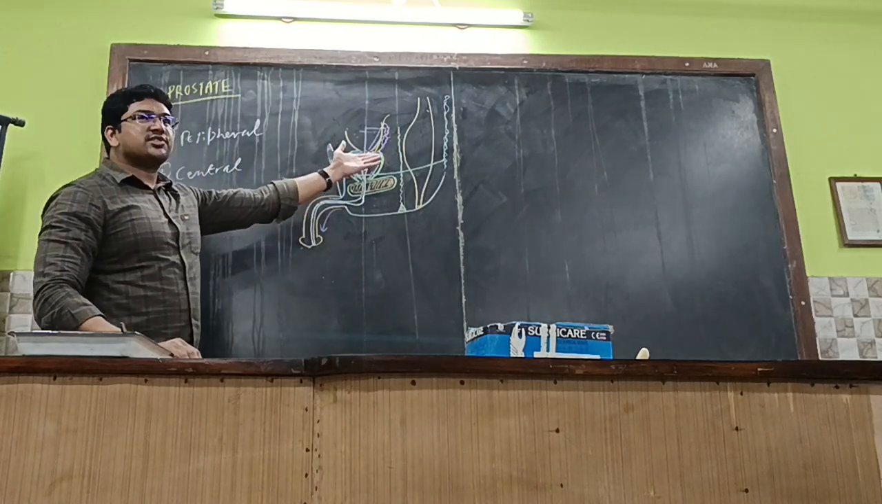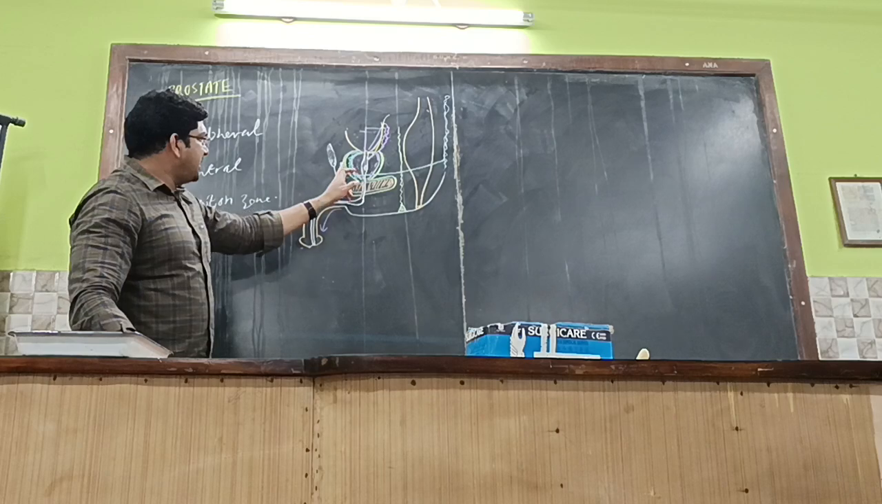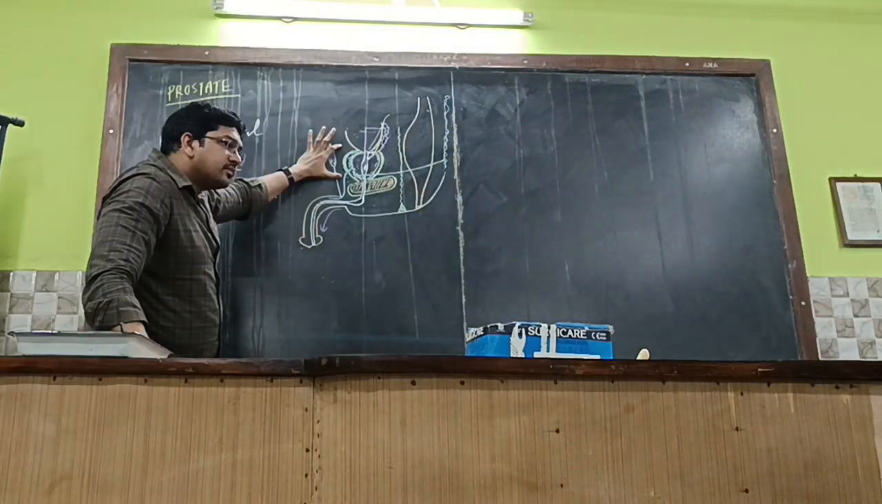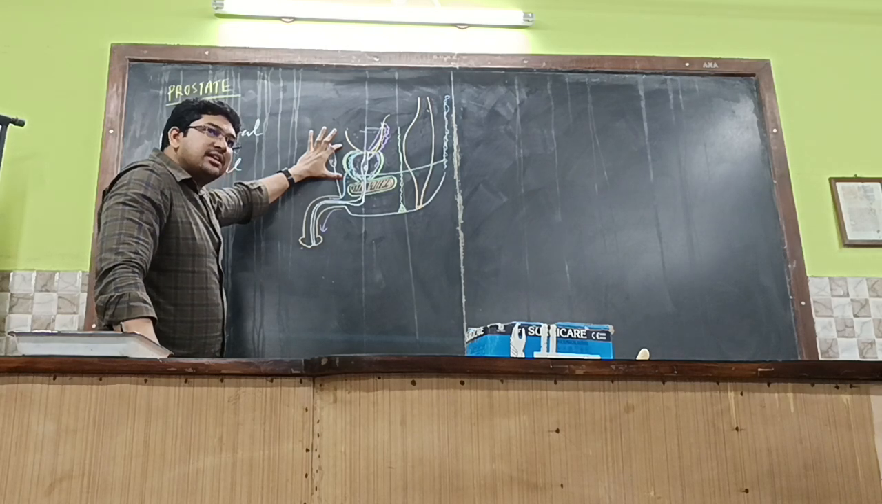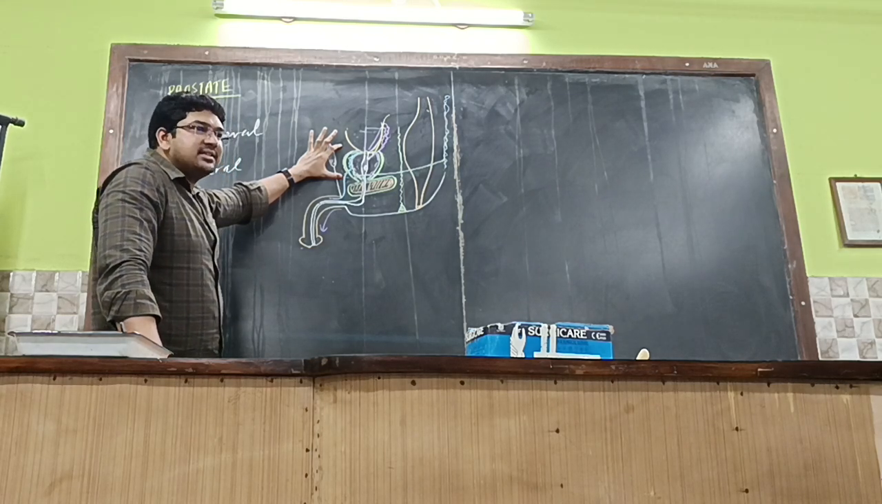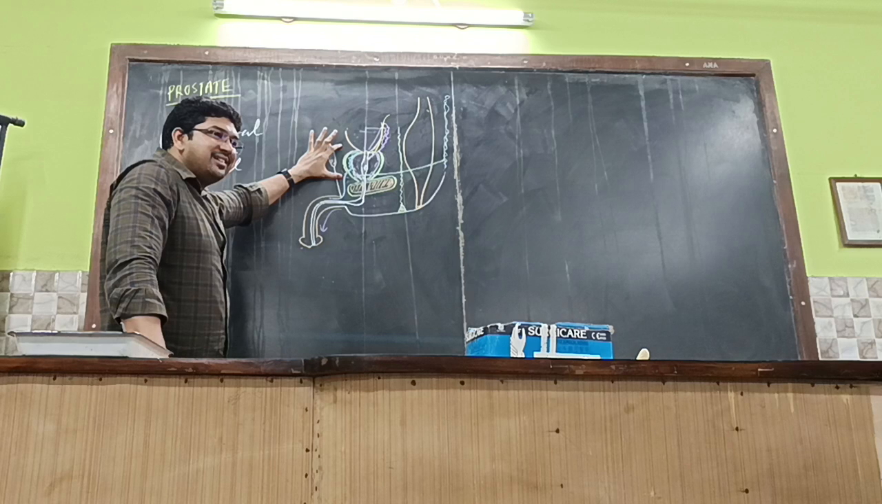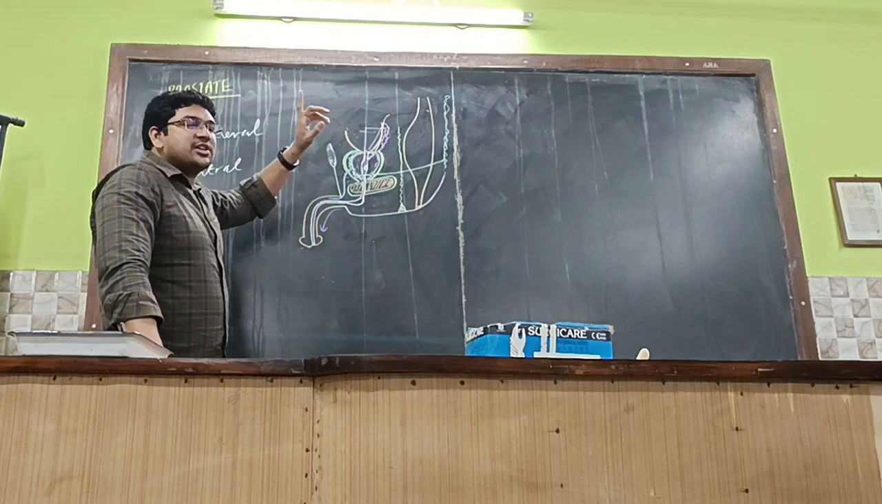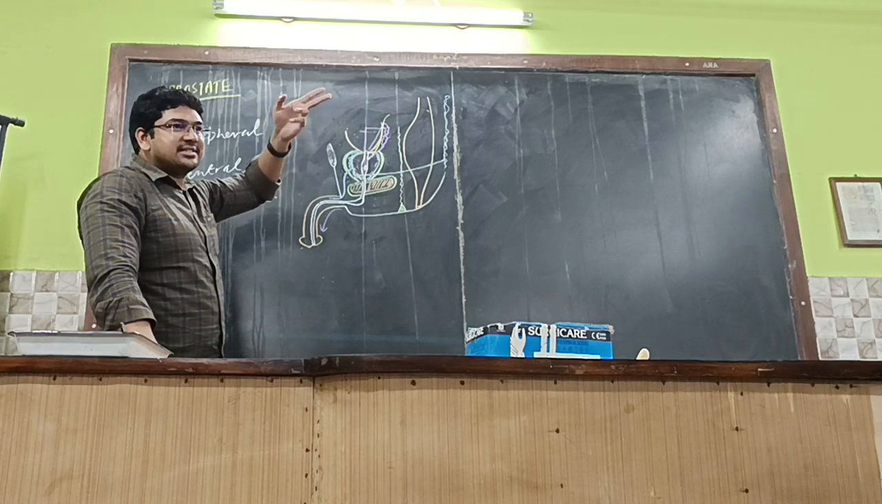So what might be the relations of the prostate over here? In front will be the deep dorsal vein of the penis and of course the space of Retzius. Have you studied the space of Retzius boundaries? Study and come, we will be discussing it tomorrow, okay?